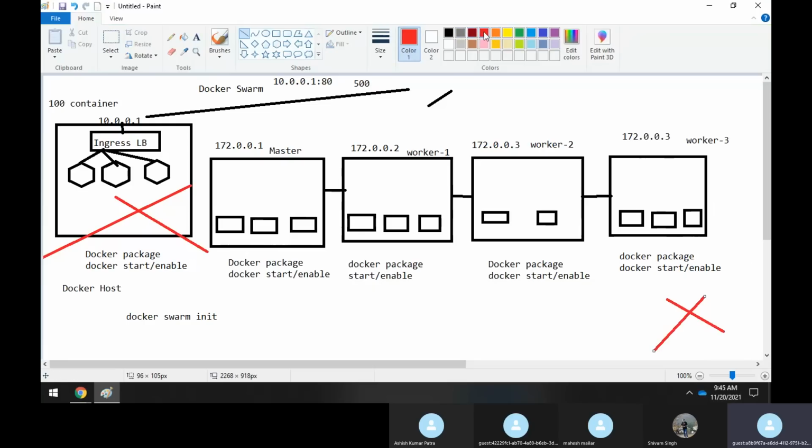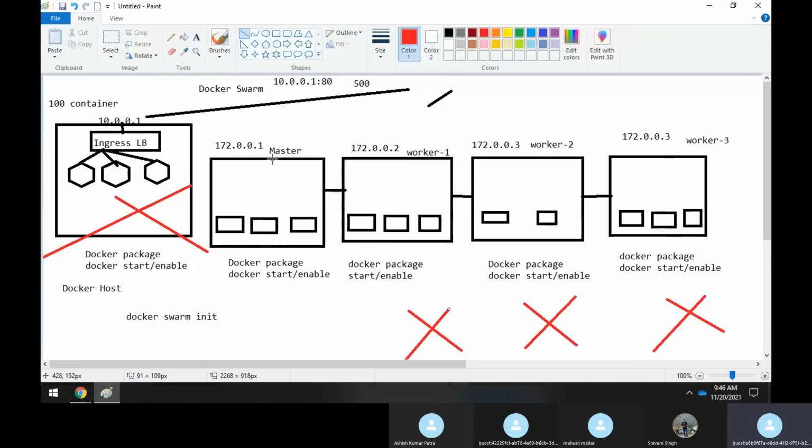Now assume that one more thing happens, that even worker 2 also goes down. Just assume. Then all the containers which were running in worker 2 will also get shifted between worker 1 and the master. Similarly, even if worker 1 also goes down, whatever containers were running in worker 1 will get shifted to the master node, because the master is also acting as a worker. That's the reason the recreation of containers is happening in the master. So when all three machines went down, all 100 containers were running under the master node itself.